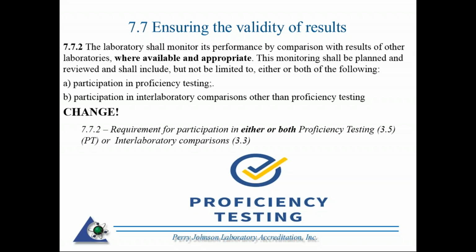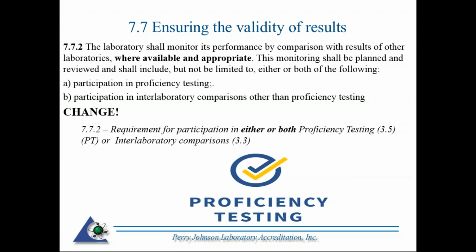So this whole section 7.7.2, that's new. It pretty much requires you, where available and appropriate, to compare your results to those results from outside your organization. And if you're accredited with us and you are under PL1 and under our accreditation, you're already complying with this because we require that.